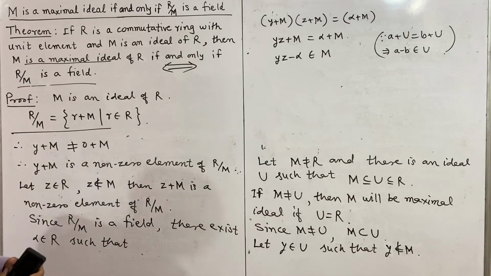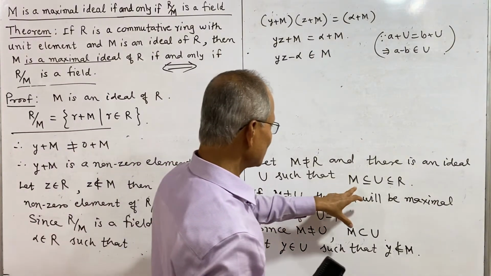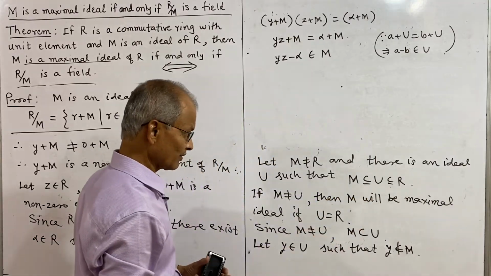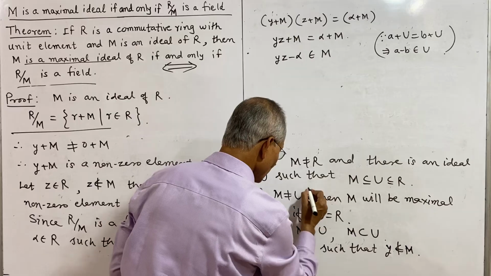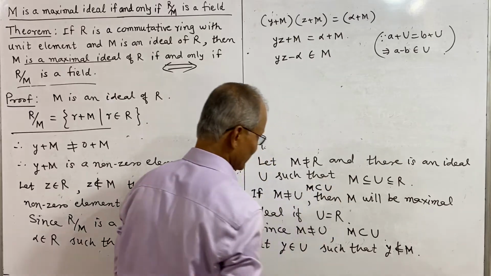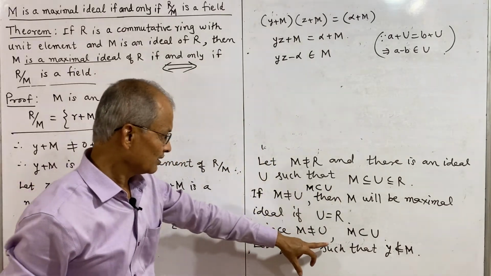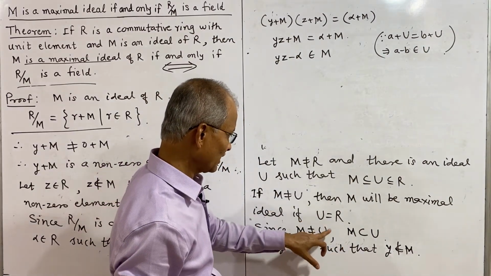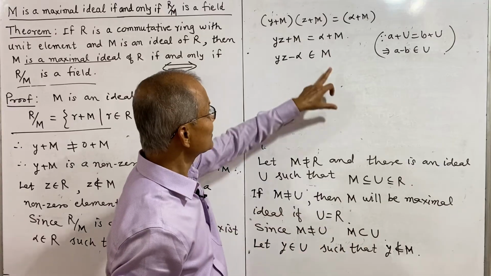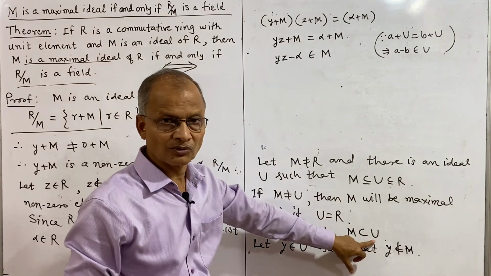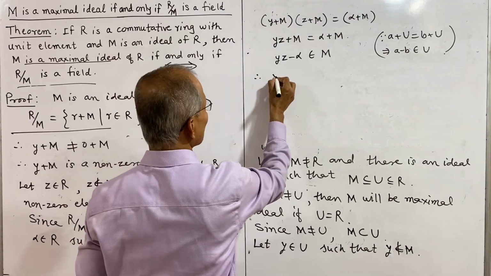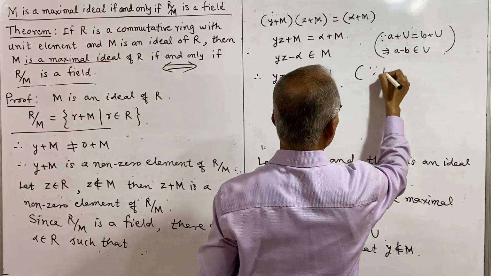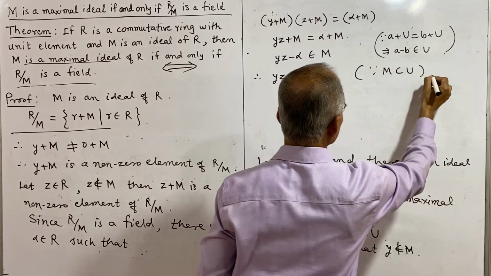But what is our assumption here? M is a subset of u. M is not equal to u, but m is a proper subset of u, m properly contained. So here we have written m is not equal to u and m is a subset of u. So if this is in m, it is in u. Therefore yz minus alpha belongs to u, since m is a subset of u.